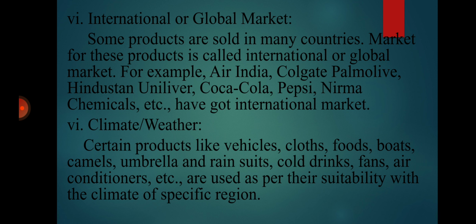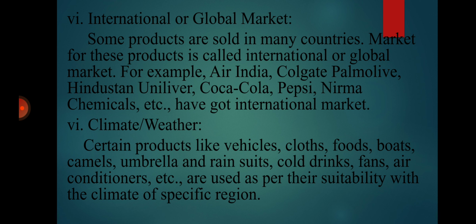Climate is based on rainfall, cold, and jungle areas, and based on such climate or weather, companies do the market segmentation.